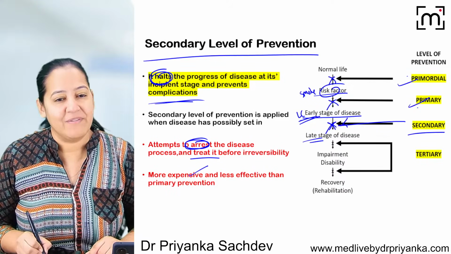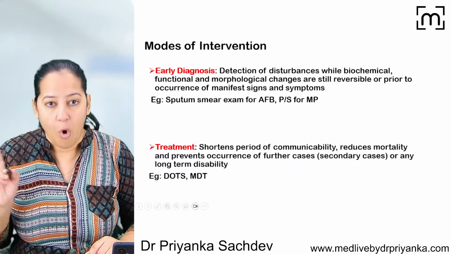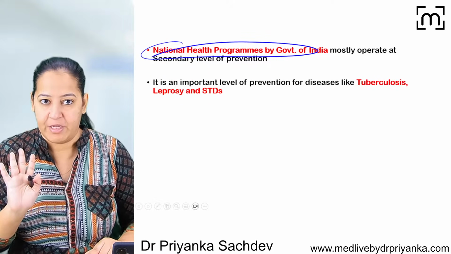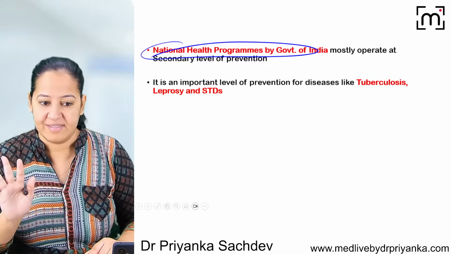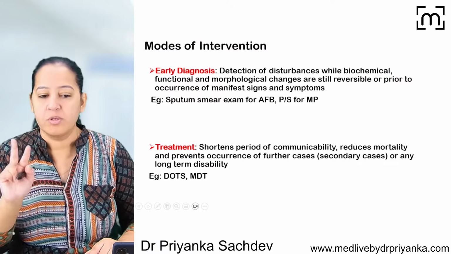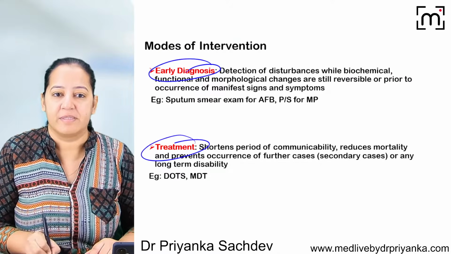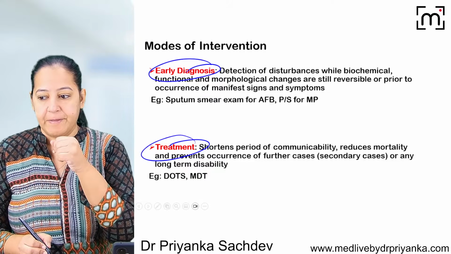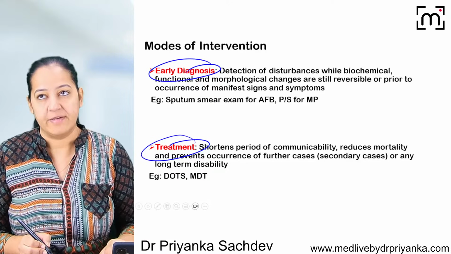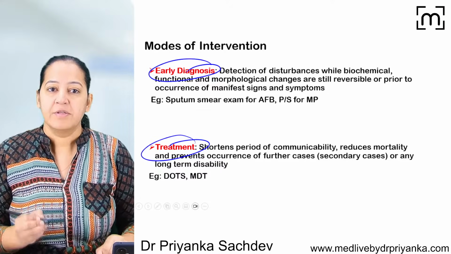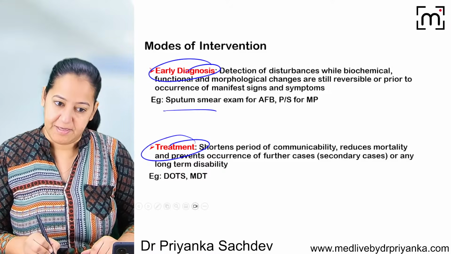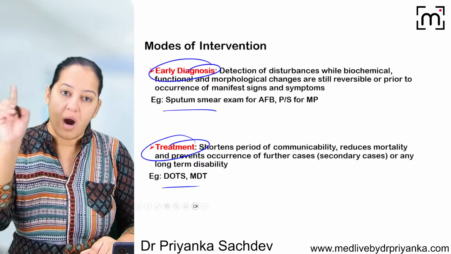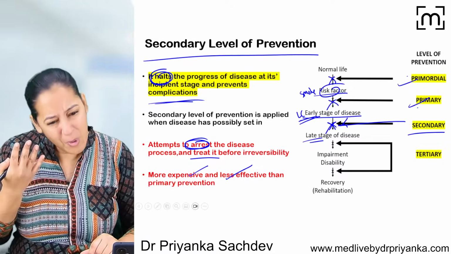But this is a very expensive and less effective mode of prevention. But all the government health programs, the national health programs, work at this level. It's a PYQ. All the national health programs work at this level, but it's very expensive. So here the two modes of intervention are early diagnosis and treatment. For example, a person who is coughing constantly, has weight loss, and an evening rise of fever: we will do a sputum test for TB. So we are doing early diagnosis, and if it is positive, we will offer DOTS. That is treatment. So early diagnosis and treatment come here because the person already has the disease.